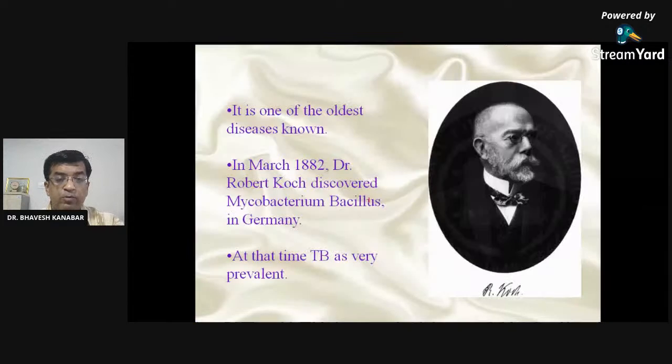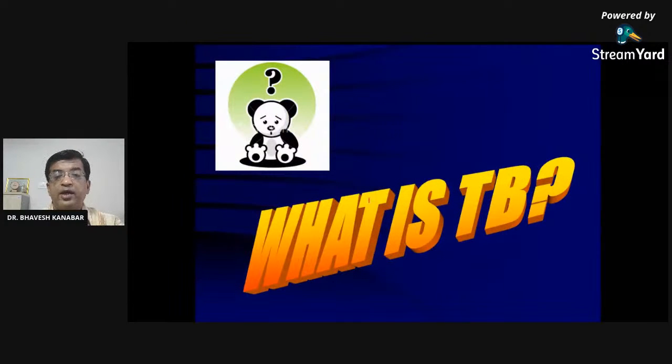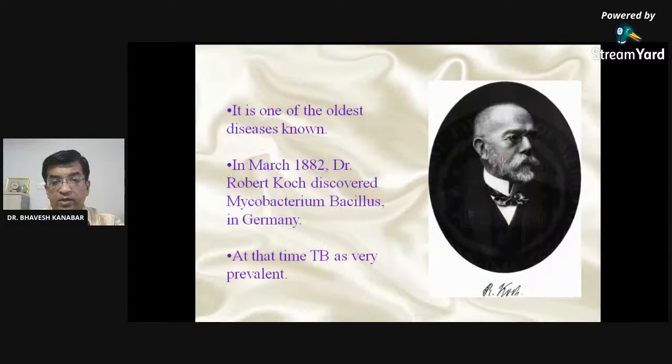Right. So tuberculosis is an infectious disease caused by Mycobacterium tuberculosis, and it is a very old disease. And you are very well familiar with this photograph, I hope. Robert Koch, who discovered this bacilli, Mycobacterium tuberculosis, in Germany in 1882. This discovery was very old. So at that time, tuberculosis was very prevalent. It is prevalent nowadays also. So it is one of the oldest diseases in infectious disease epidemiology.